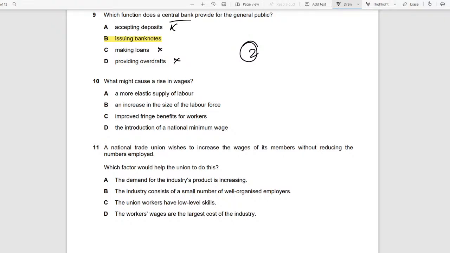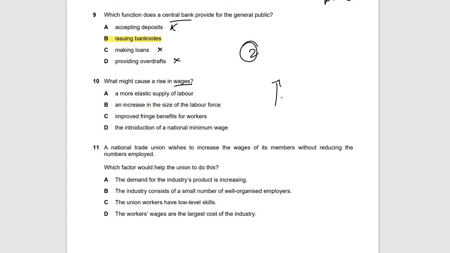We move on. What might cause a rise in wages? We know a rise in wages is maybe if the demand for the product increases, there will be an increase in labor. So let's see. Number 10. A more elastic supply of labor. More elastic supply, no, because elasticity basically deals with the responsiveness, right? So if it's more elastic, then it really won't be a rise in wages. An increase in the size of the labor force. So when there are so many people in the economy already working, then the people's value will already reduce because there are so many people looking for jobs.